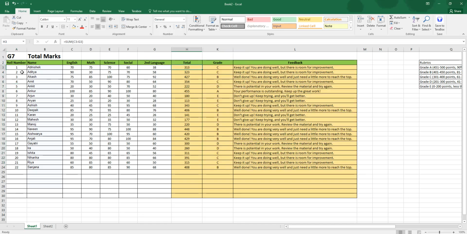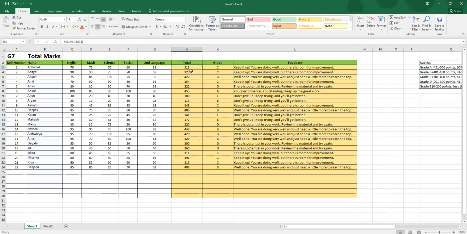All you need to do is change this for any other grade that you're teaching, any other marks you want to calculate. If you need it in the same format, you've got it. You just need to reuse this template. Copy and save it as a new file, and you're ready to use it as a new template. So with that said, I think we've come to the end of this video. I know it went over 15 minutes. I didn't think it would go so long, but I hope you learned a lot.